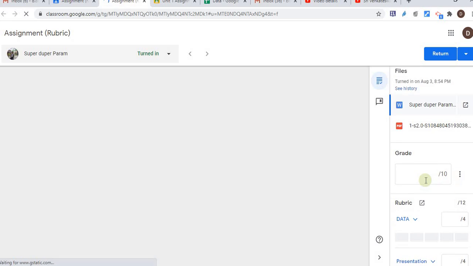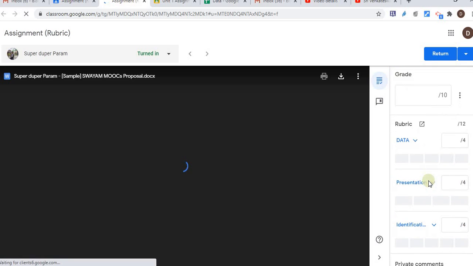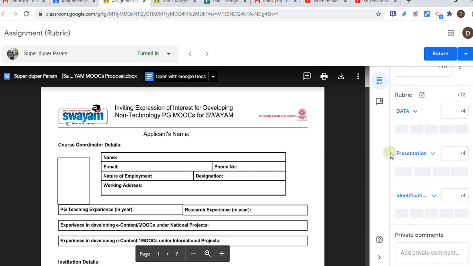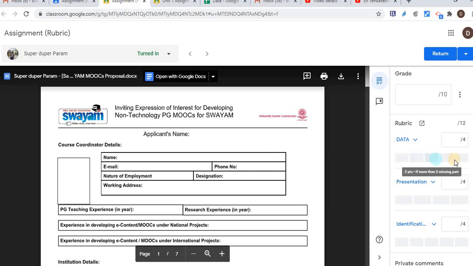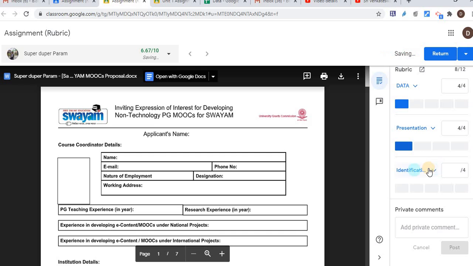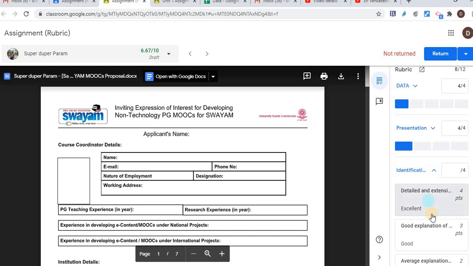And here you can see the rubric part. So just reading the assignment submitted by the student. Here I'm just reading the assignment, and based on the assignment I can define, okay, data, let's say excellent, or this one presentation, okay, excellent, identification of gaps. So in between, if I wish to see what the criteria is, the definition is here.